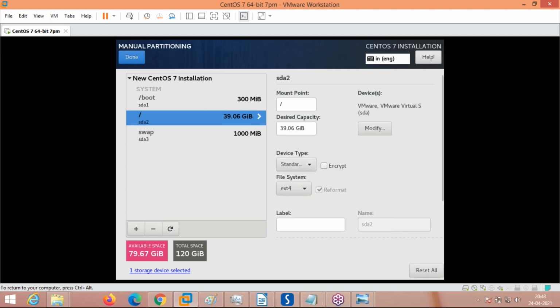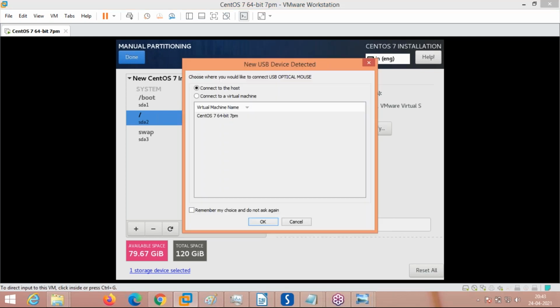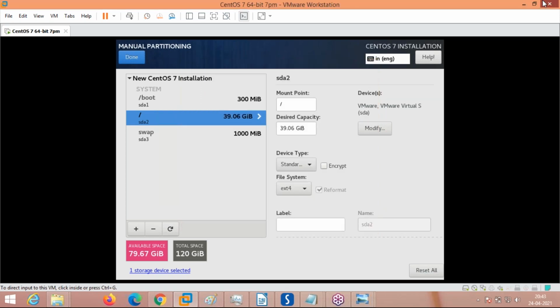These are the minimum requirements to install the operating system. First is the boot partition, called /boot, which has the bootable files of the operating system, all the different bootable files like the kernel, initramfs and init files. All of these are located in the /boot directory.